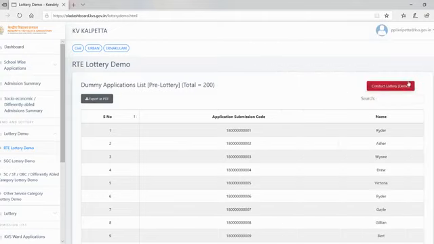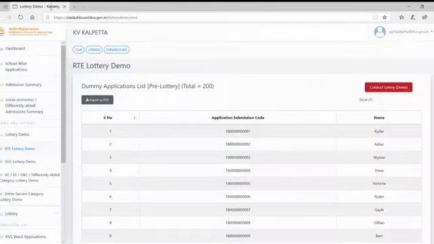So once, there will be a button here, conduct lottery. Once we click that, what will happen? That lottery will be conducted. Only one time it can be done. We cannot do it more than one time. So this is how it will come. See, this is a lottery demo list, the pre-lottery list. Okay, not after. Before the lottery, what is the serial number? So I'm just closing it.